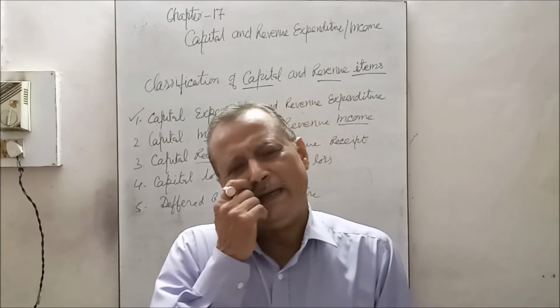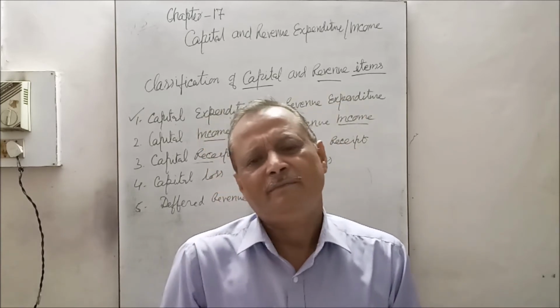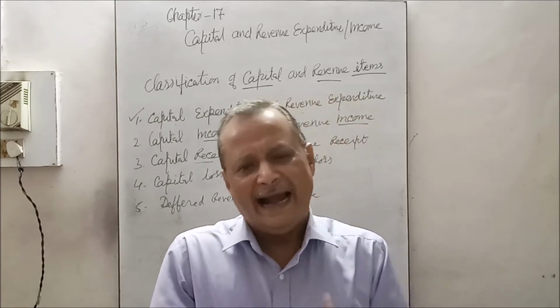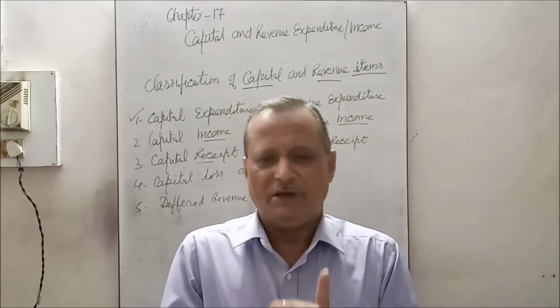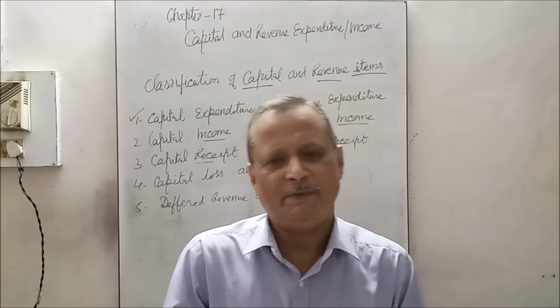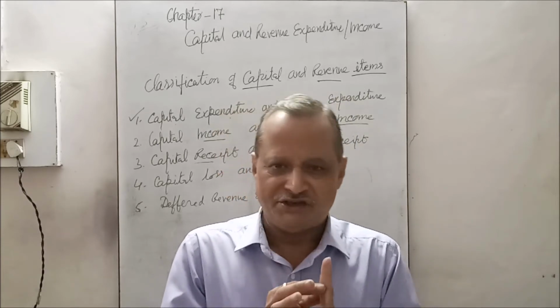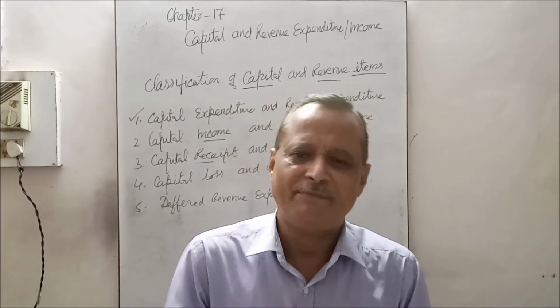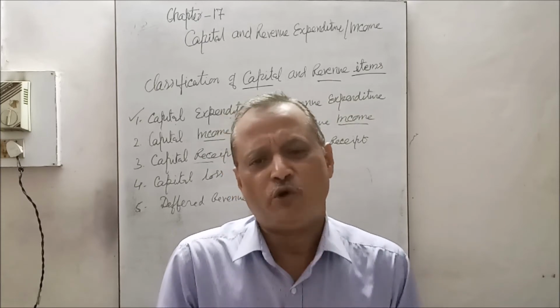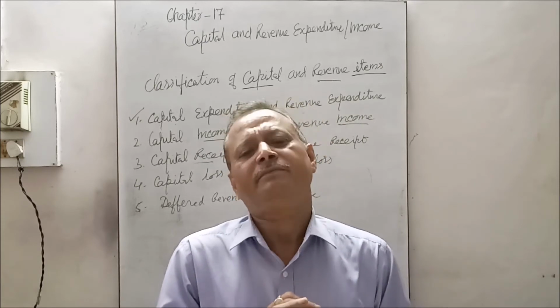Now, some examples. If land is purchased, the purchase cost of the land is capital expenditure. The registry fees on the land are capital expenditure. Legal charges and brokerage charges, all these are capital expenditure.